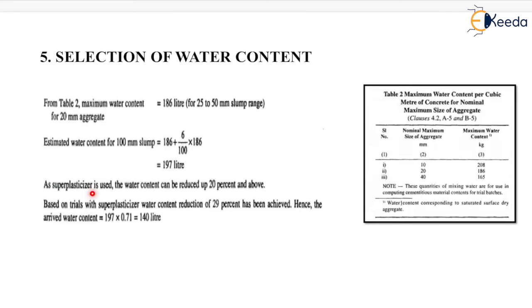Now as super plasticizer is used, the water content can be reduced up to 20% and above. Based on trials with super plasticizer, water content reduction of 29% has been achieved. Hence, the arrived water content will be equal to 197 into 0.71, it will be equal to 140 liter, that is the new water content.